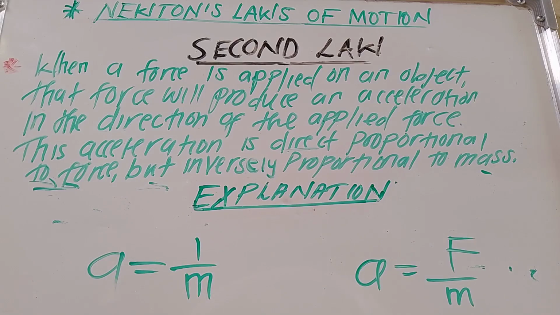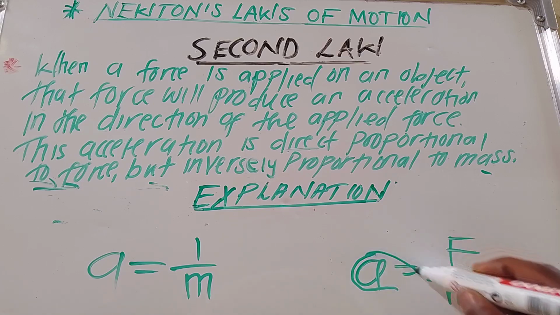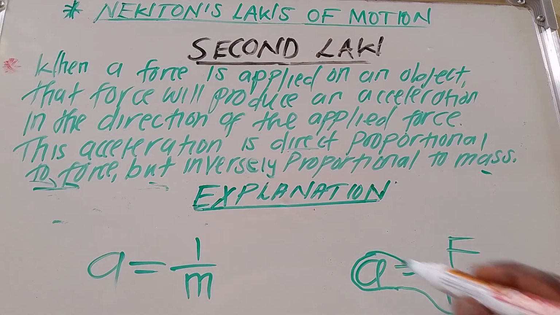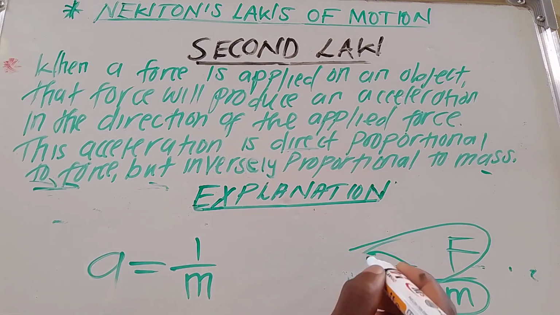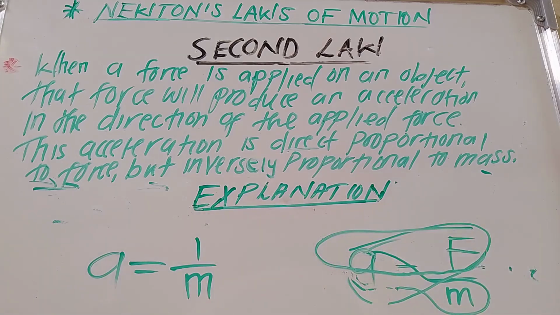So whenever you see this expression, maybe you are writing any formula, and you see this expression which is just direct, just know that those things are in direct proportion to each other.